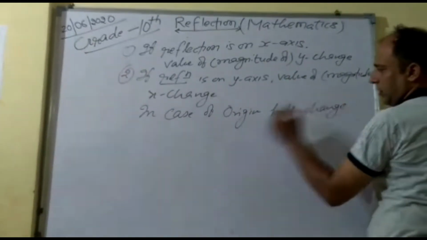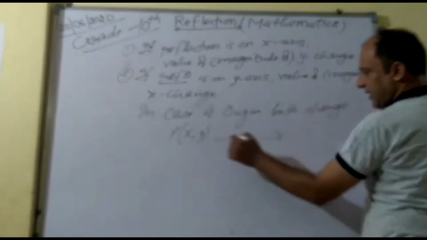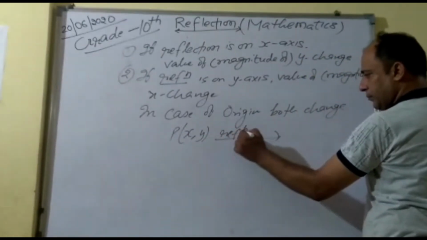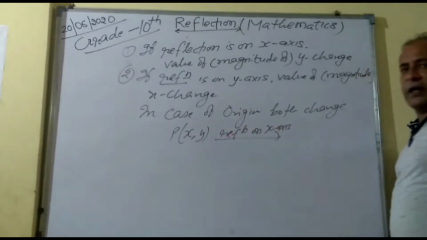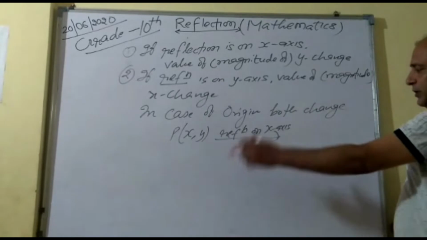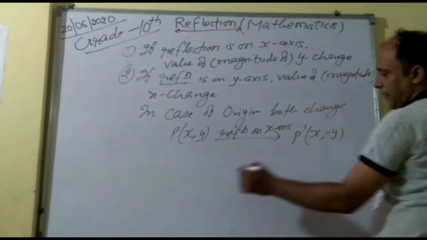So in short, for point P(X, Y), reflection on the x-axis is also considered a transformation. So it will be P dash (X, minus Y).